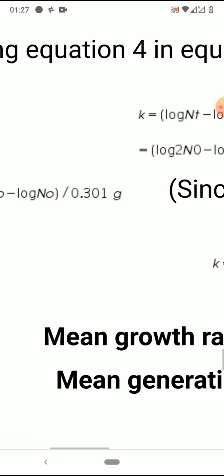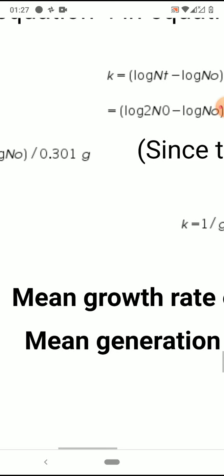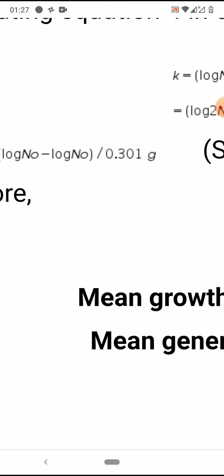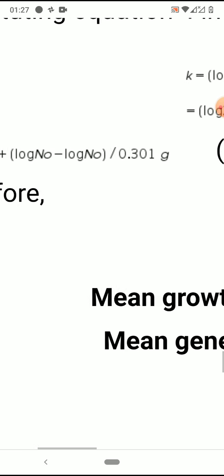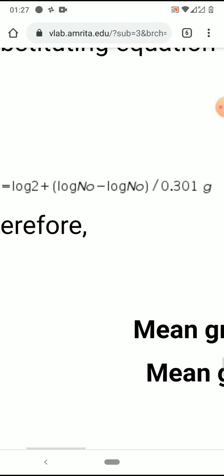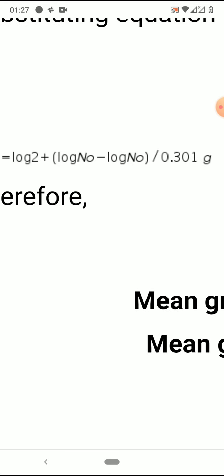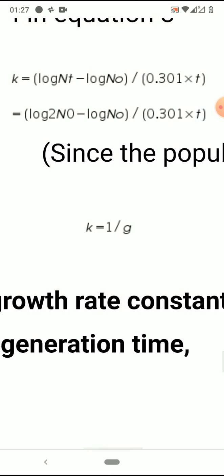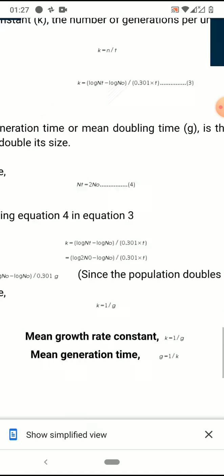Okay. So log 2 you take it outside. But in the case of logarithms, multiplication becomes plus. So log 2 plus log n0 minus log n0 by 0.301 G. Log n0 minus log n0 gives 0. So log 2 value is 0.301. 0.301 and 0.301 get cancelled. So finally the equation is K is equals to 1 by G. Okay. I hope it is clear.